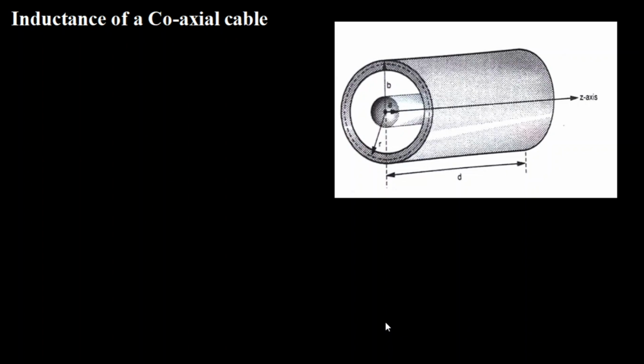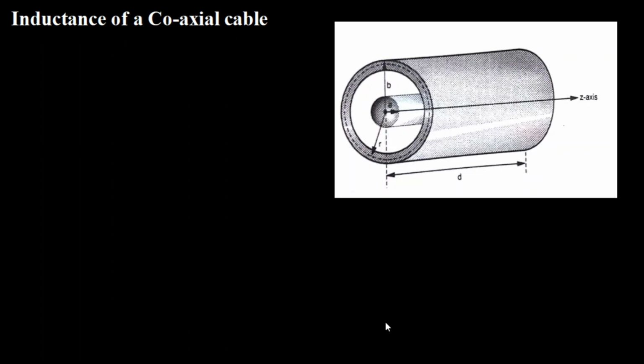We have discussed coaxial cable in detail while deriving the magnetic field intensity due to a coaxial cable using Ampere circuital law. If you are wondering what I am talking about, please revisit that video, Applications of Ampere circuital law, where we found the magnetic field intensity due to a coaxial cable. There I have already explained the structure of the coaxial cable.